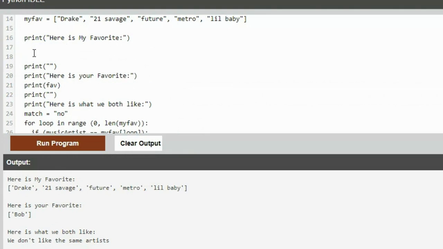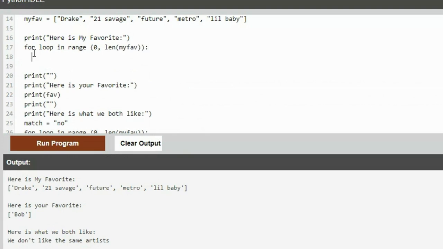A for loop in range, the same loop, make it the length of your list. And each time in, it will print. And if we want to number it, we can print the loop number plus my fave, whatever the item is.